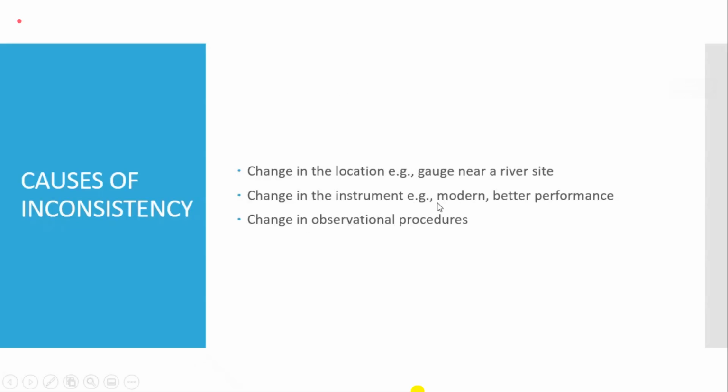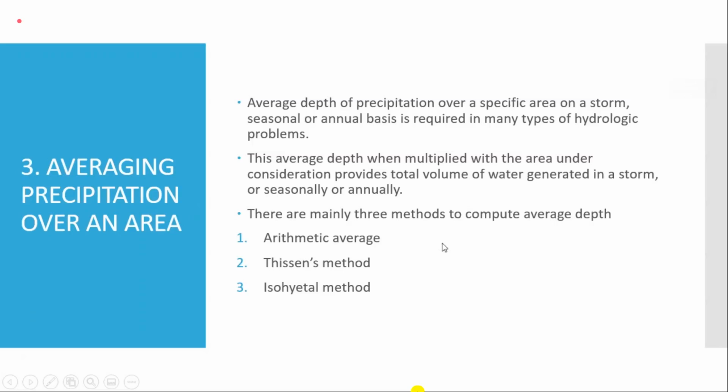Change in the instrument, if the method of measurement or method of recording is different, then inconsistencies are visible. Changes in observation procedure, if they happen. So these are some of the causes of inconsistency. So this is the second thing which we apply.